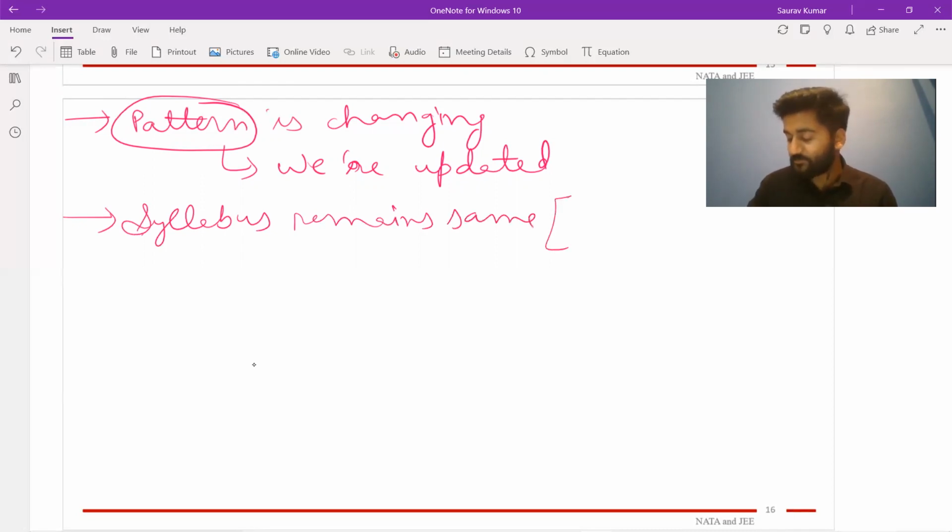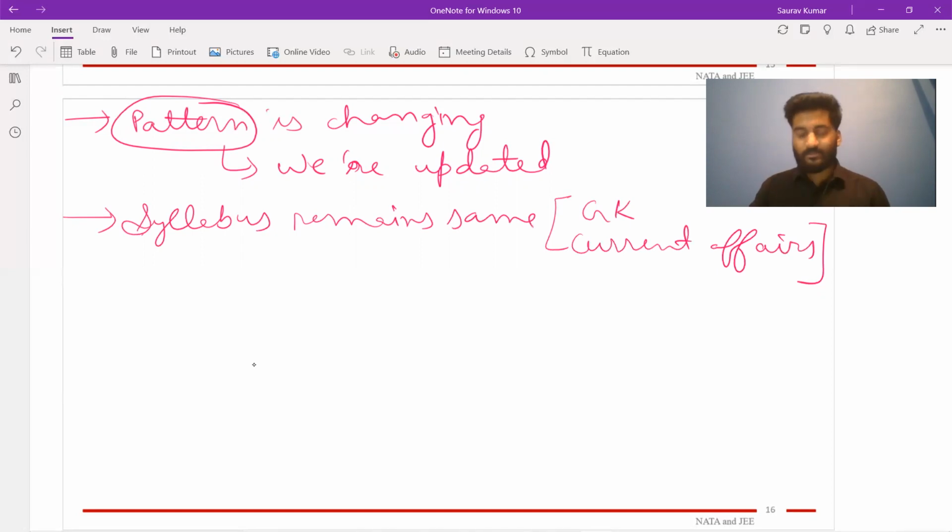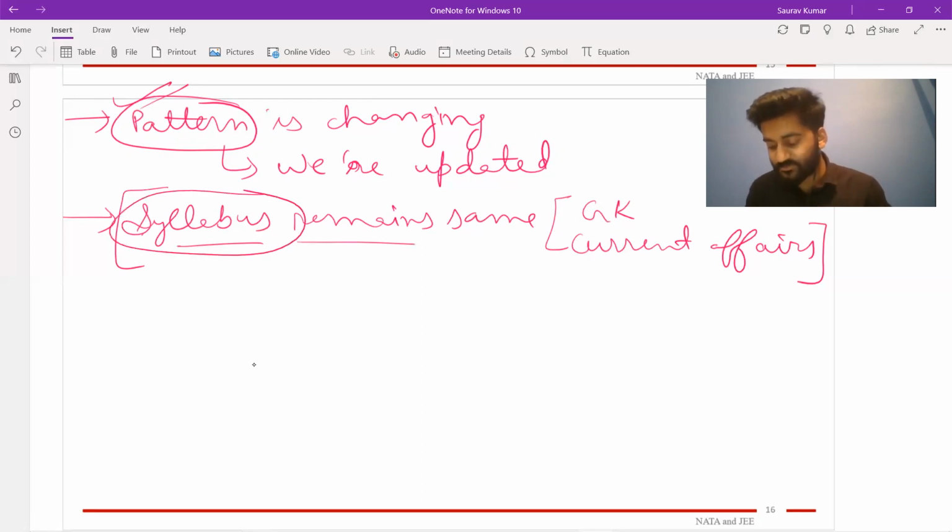If you leave aside some things like GK or current affairs being added, otherwise the syllabus remains the same. That means you need to study the syllabus in an effective way, so that no matter if the pattern is changing, you can still apply the concepts that are clear to you after the study of the syllabus, and you can directly use them to solve the questions.